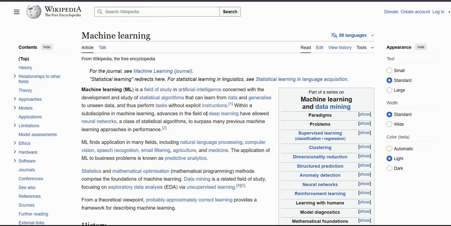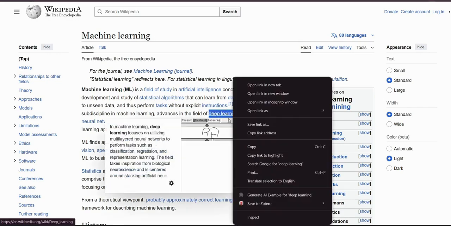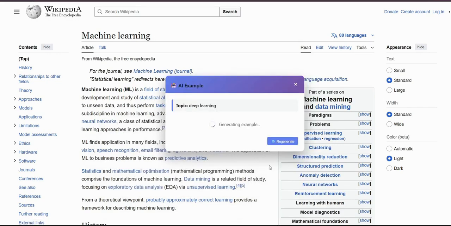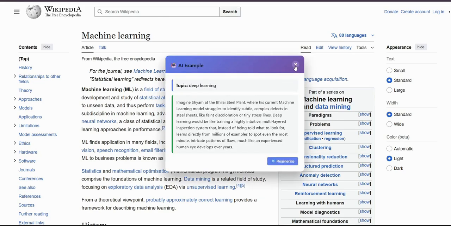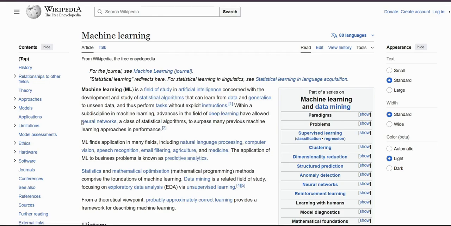Now let's move on to another topic, deep learning. Next, let's go to neural network.